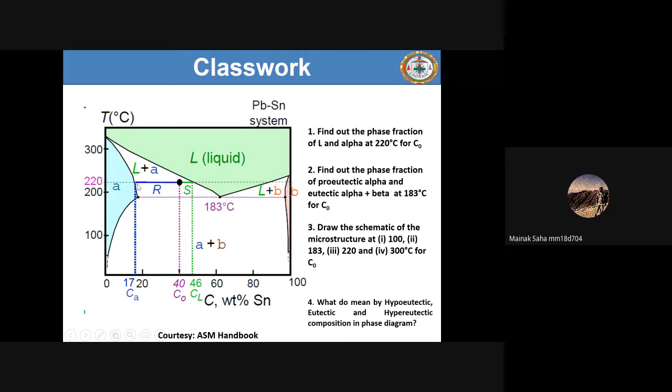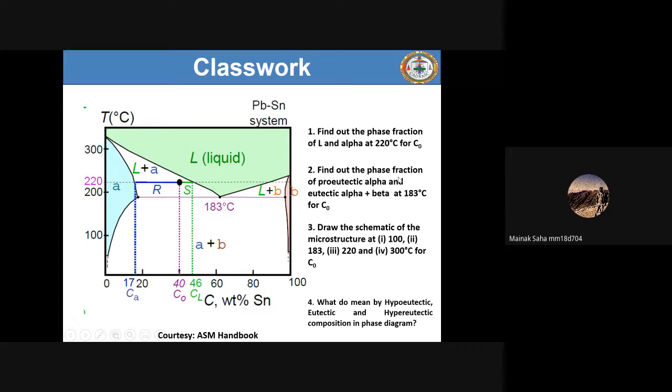So the composition of the alpha at this temperature, 220 degrees, is what? Ca, isn't it? So all the values are already given: 46, 40, 17, every value is given. The 220 degrees is also given. So what you have to find out is the phase fraction of liquid and alpha at 220 degrees for this overall composition, C0. Okay, C0, this is the first question.